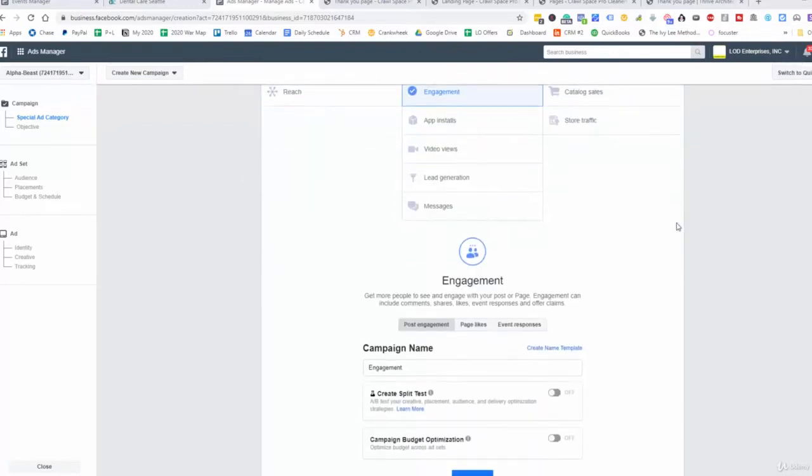Now, there's three different types of campaign engagements that we can do here, which is the post engagement, the page likes, and also the event responses. But we're not going to be working with this here. We're just going to be working with the post engagement and page likes. So the post engagement, this is where, just like I mentioned, we can create those likes, comments, shares, because Facebook is going to be showing this ad to those who are most likely going to be actually clicking, actually commenting, liking, and sharing in the first place. And so we can create custom audiences based on that. And then page likes as well.